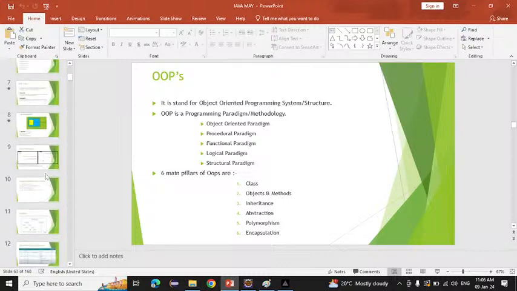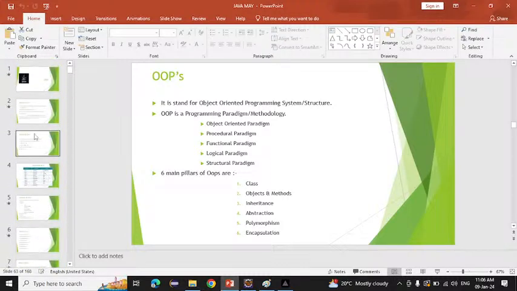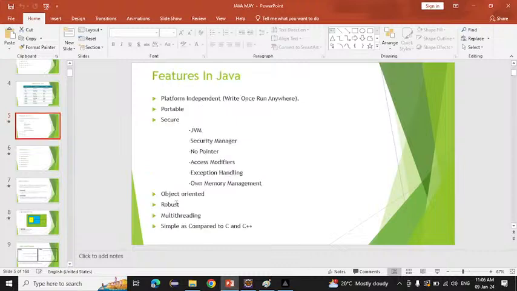Okay, now we will come to the features. This is the feature: object oriented means everything depends on the object. Robust, now what does robust mean? Robust means strong. Inside Java, if we have any error or any exception, we can handle that exception. We can handle small exceptions when we write the program, at that time only we will handle that exception, or we can handle that error also.